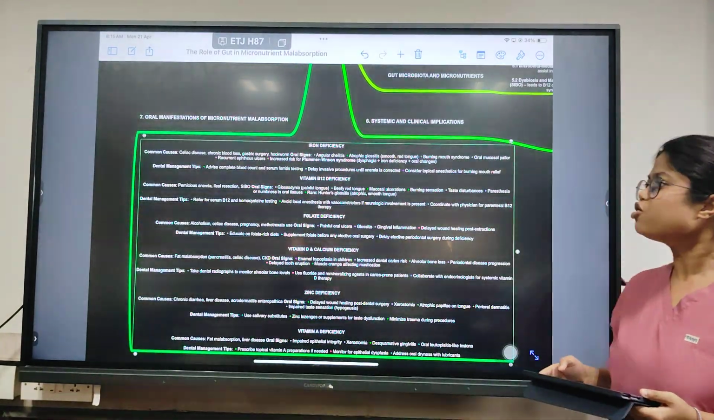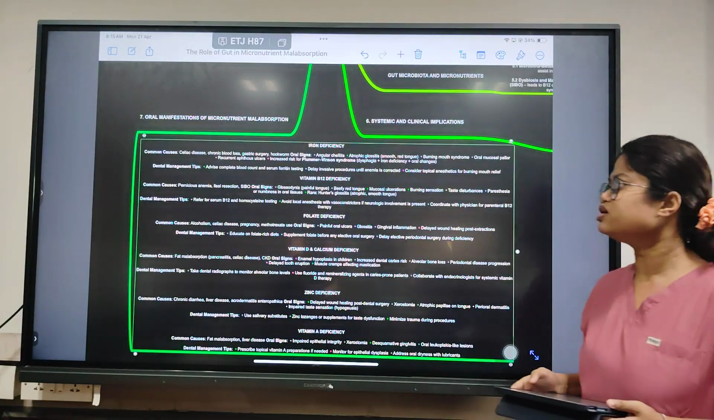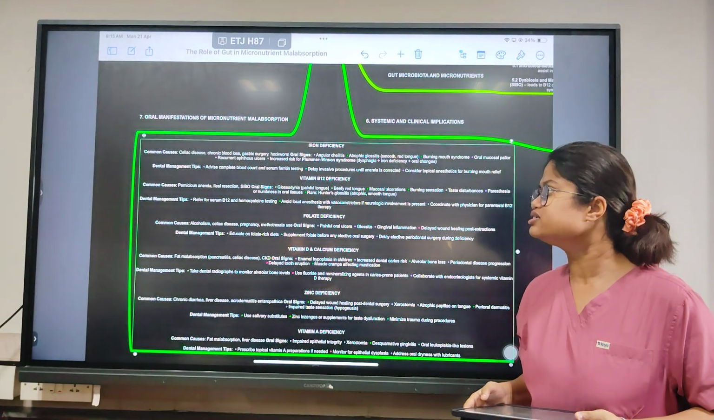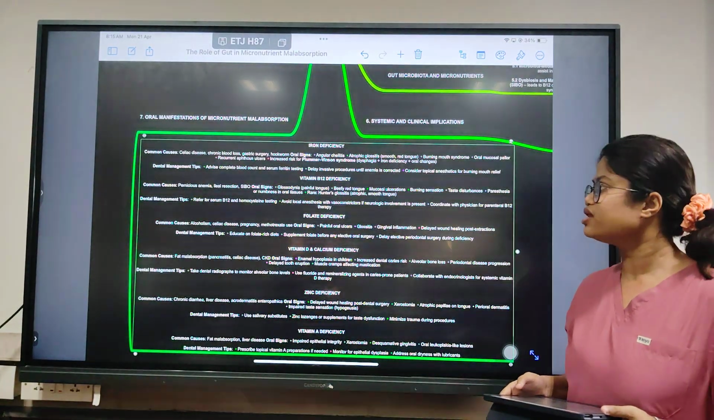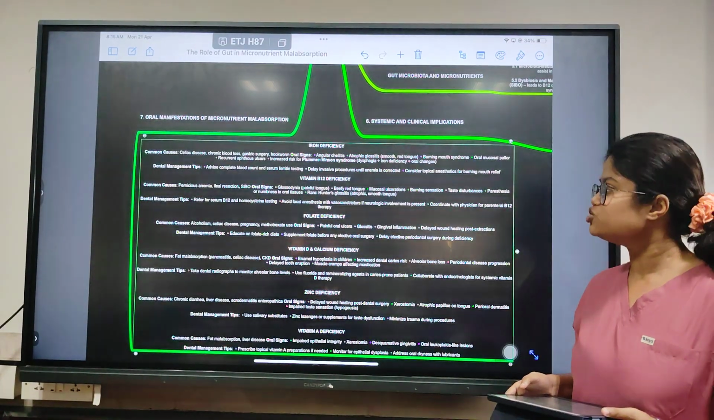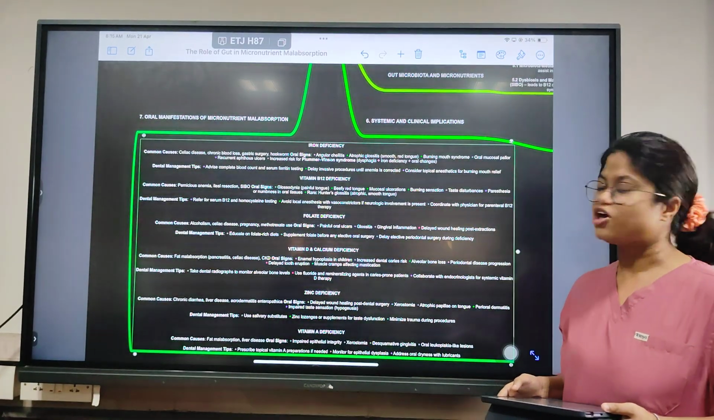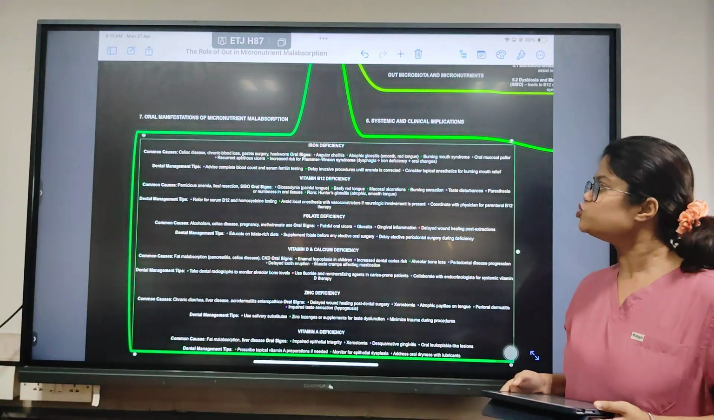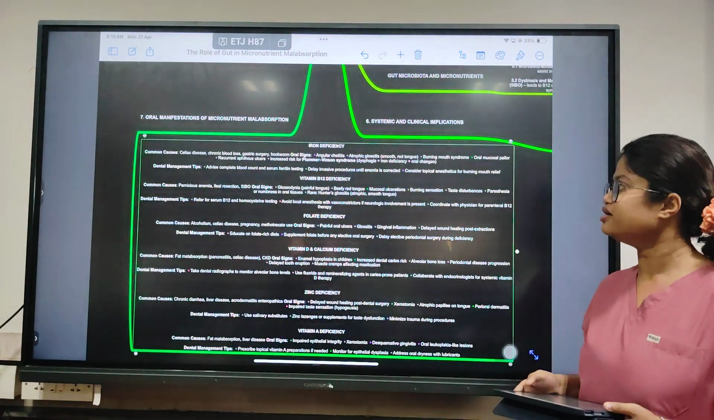What are the common causes of iron deficiency? First of all, celiac disease and chronic blood loss due to various factors, gastric surgery in general, and hookworm infections, which in general cause iron deficiency.